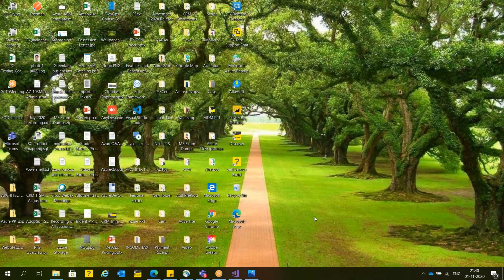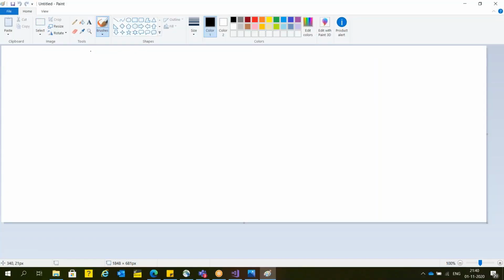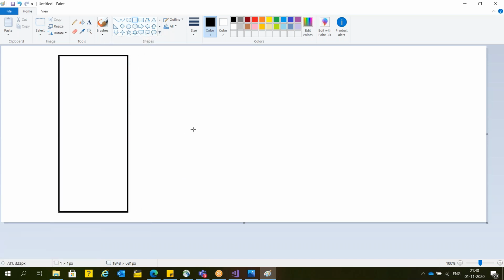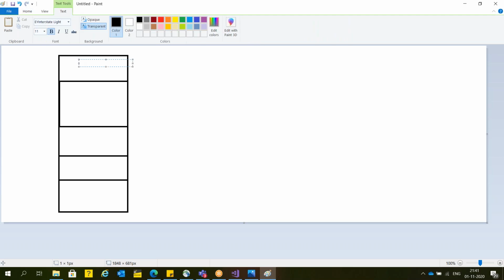Suppose you have developed your application in .NET Standard. Suppose this is a CRM application, whatever application you have developed and deployed. Now, in this CRM application, suppose you people are using multiple modules. The first module is lead.